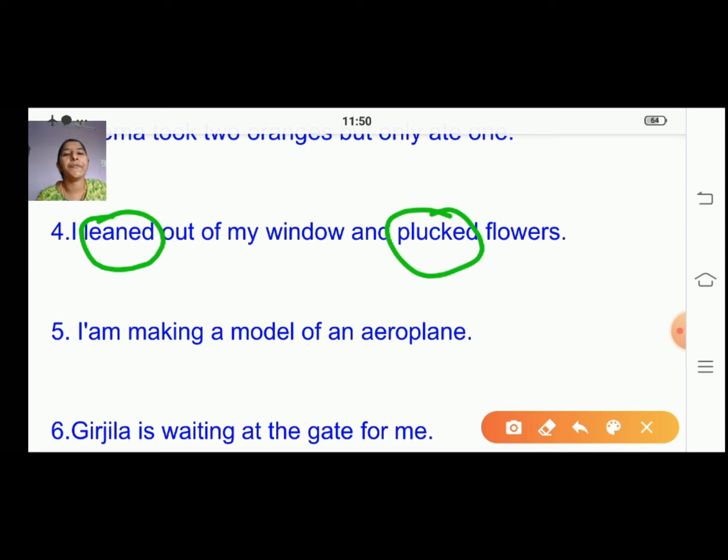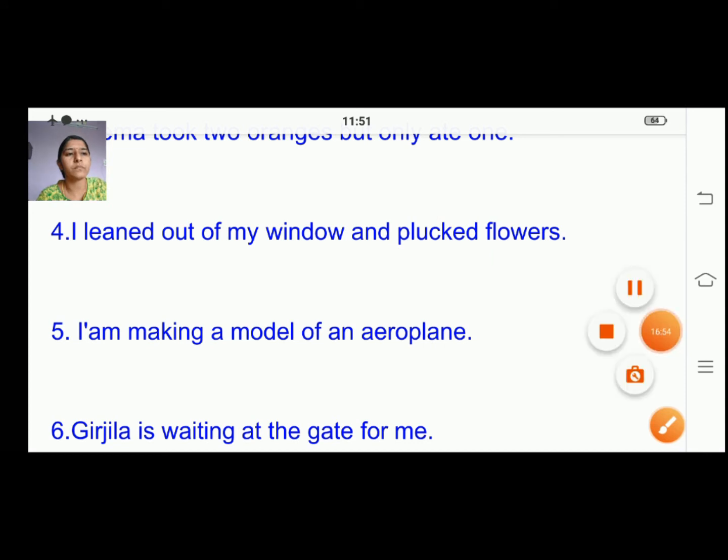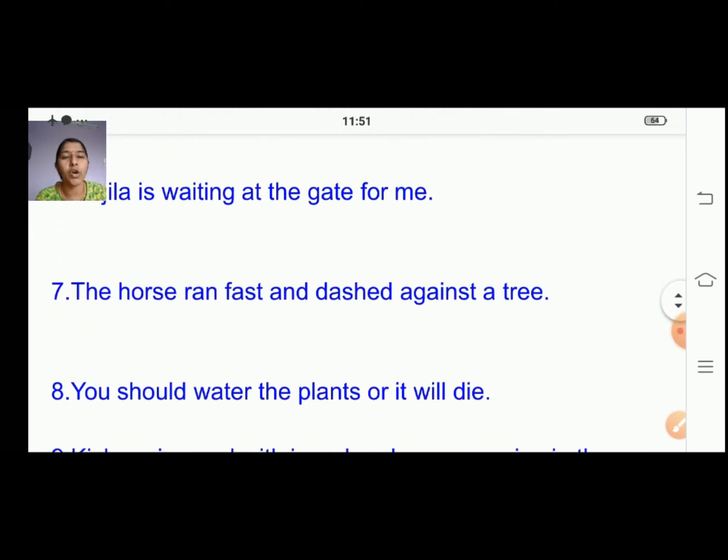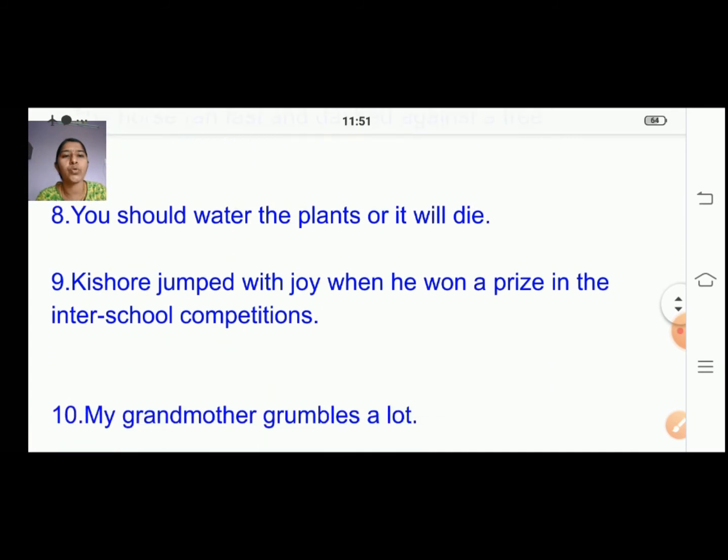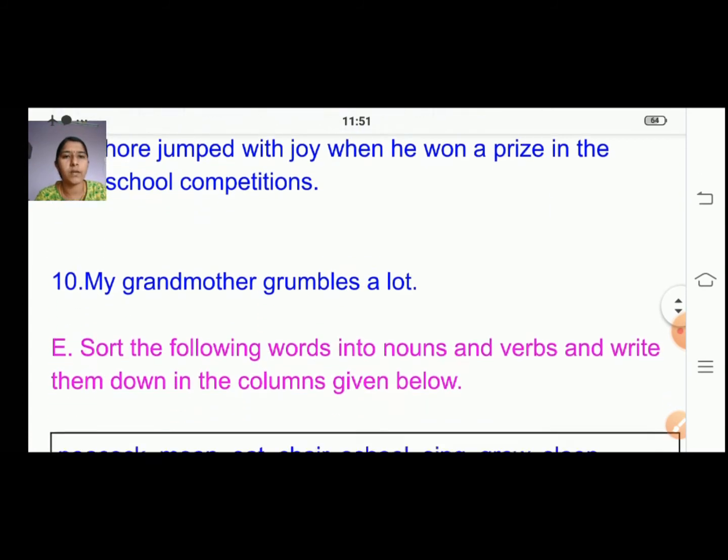Fifth one. So what actions they are doing? You're just going to tell me that. I am making a model of an aeroplane. What is the action word? She is making here. Right? Making is the verb. Okay, children? So I have done 5 sentences for you. You will do the remaining 5 sentences. You are going to circle the verbs. So what action they are doing? That is the verb. So remaining sentences, I want you to complete by yourselves. Just circle the verbs.